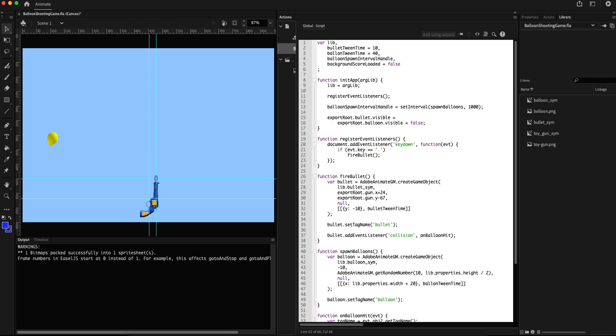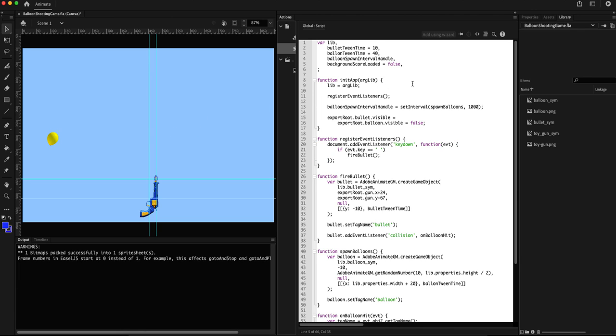So what we are going to do is we are going to check in the key down if the sound is loaded, and if the background score is not already playing, then we will start playing the background music.